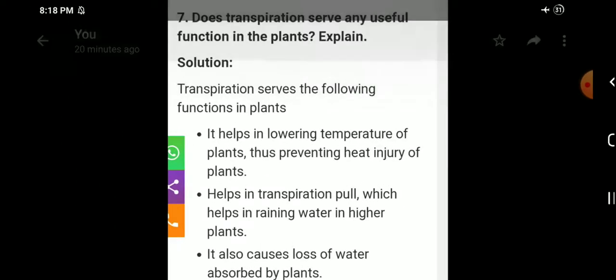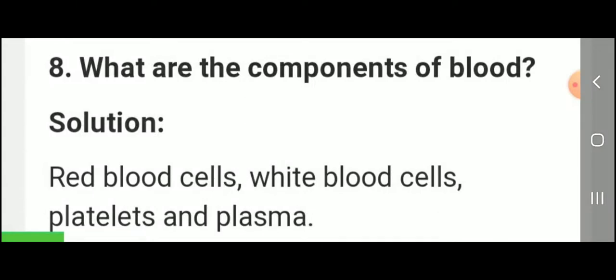Okay. Next, what are the components of blood? Or you remember, what are the components of blood? Red blood cells, white blood cells, platelets and plasma.